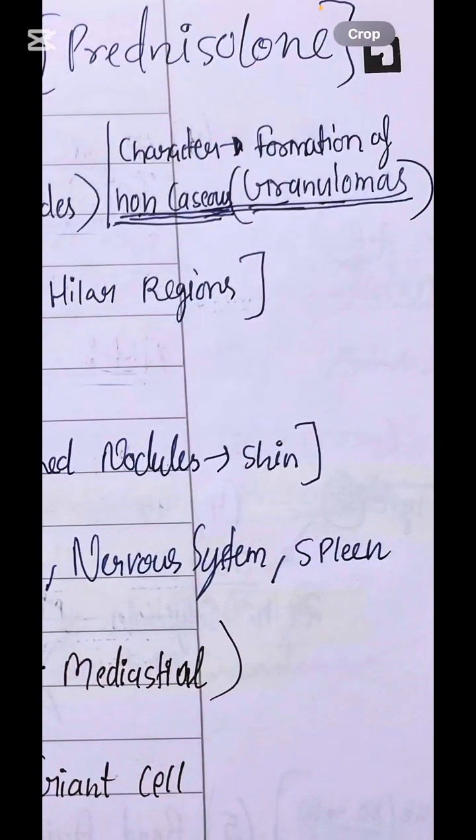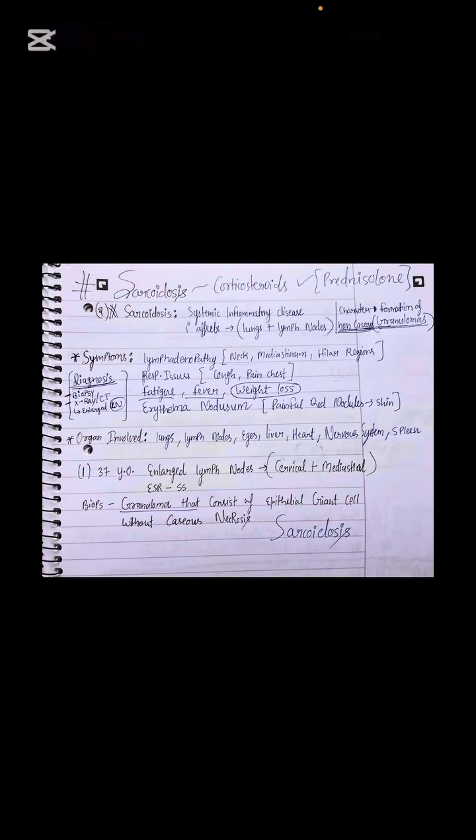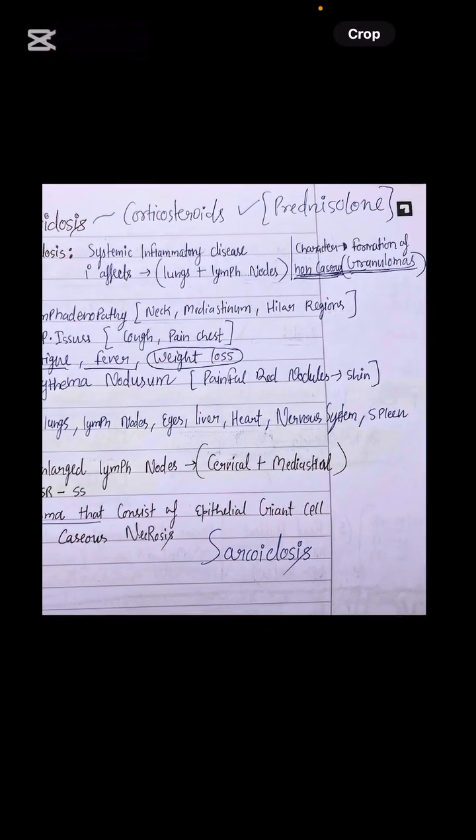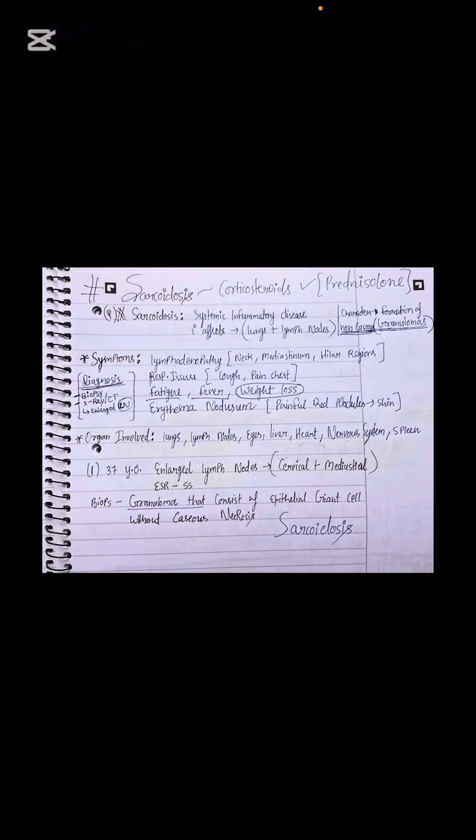Here something is written: characteristic formation of non-caseous granuloma. Sir, you have heard about caseous necrosis in other pathologies like tuberculosis. So in which cases is a non-caseous granuloma seen? Now you know that in sarcoidosis we can see that. Also in cases of Hodgkin lymphoma, you will see non-caseous necrosis or non-caseous granuloma. The organs involved will be lungs, lymph nodes, eyes, liver, heart, nervous system, and spleen. But remember that it will primarily affect the lung and lymph nodes.